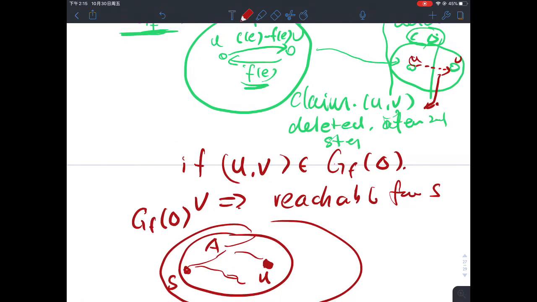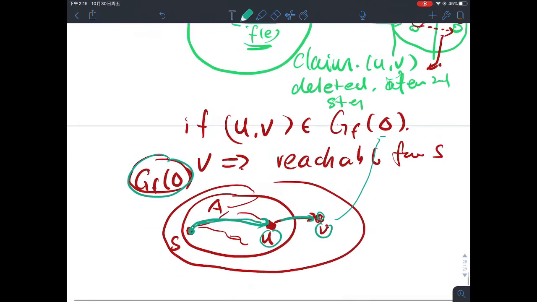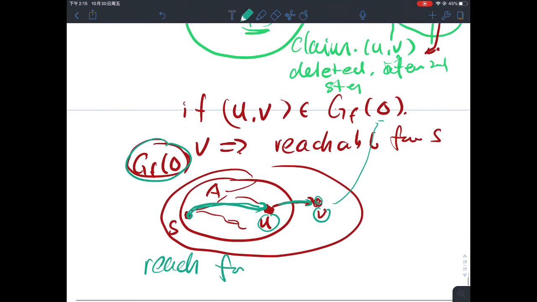If there's an edge connecting U and V in G of f of delta, then we already know that we are able to reach from S to U in the graph, and together with the fact that U to V is an edge of the graph, that implies I'm also able to reach V from S by using S to U and U to V.